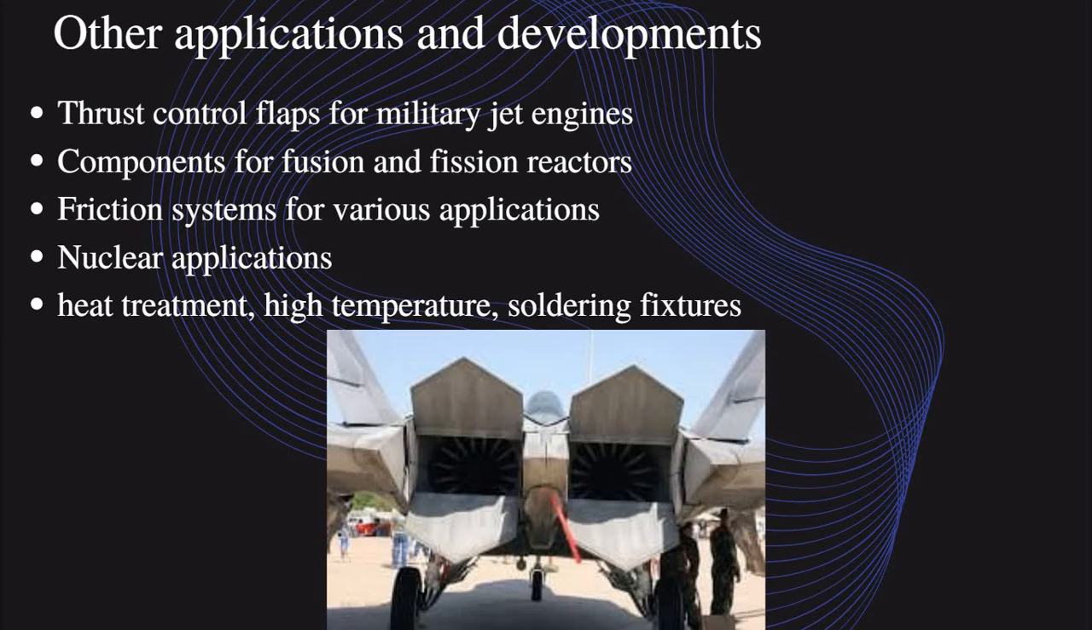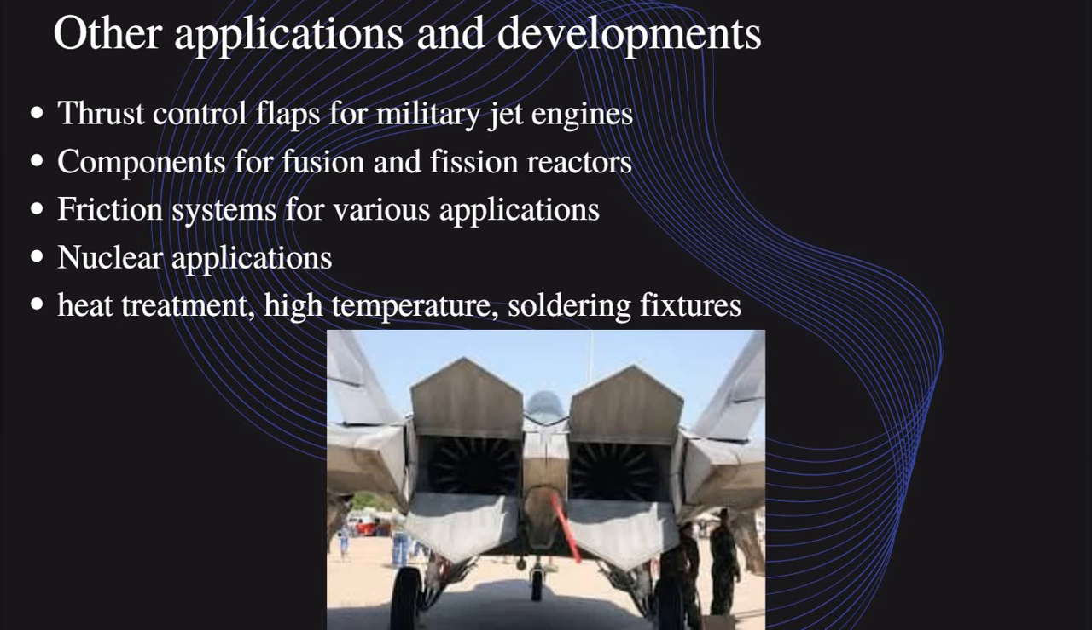Components for fusion and fission reactors. These are nuclear reactors. In nuclear reactors, both fusion and fission reactors are available. In some nuclear reactors, that time it creates more temperature and thermal shocks, with enormous excess radiation. So we are using ceramic composites to absorb the extra vibration and thermal shocks in reactors.